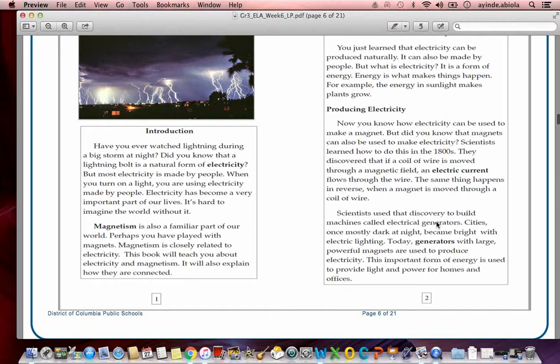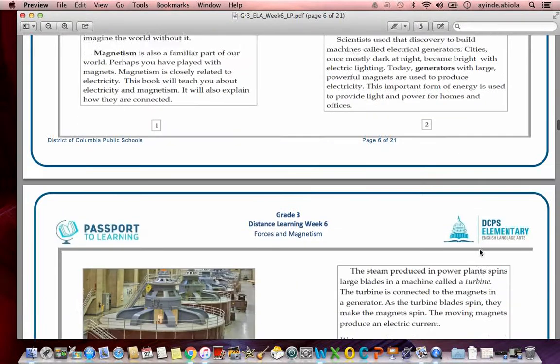Scientists used that discovery to build machines called electrical generators. Cities once mostly dark at night became bright with electric lighting. Today, generators with large, powerful magnets are used to produce electricity. This important form of energy is used to provide light and power for homes and offices.